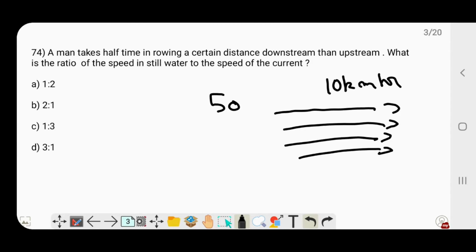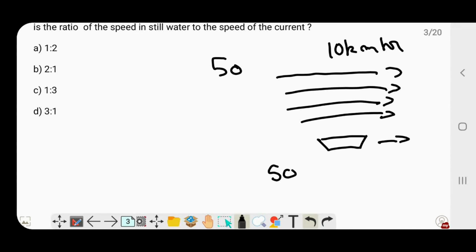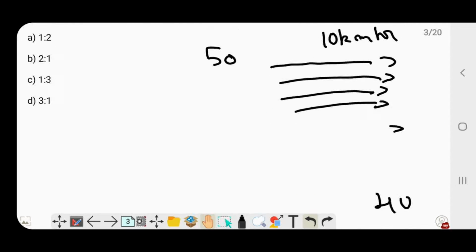and the boat is rowing in the same direction, then the speed of the boat would now be 50 plus 10, that is 60 kilometers per hour. This is when you're moving downstream. If you're moving upstream, that is in the reverse direction of the current, then the speed of the boat would be 50 minus 10, that is 40 kilometers per hour. So we have this background with us now, and it will help us solve this question.